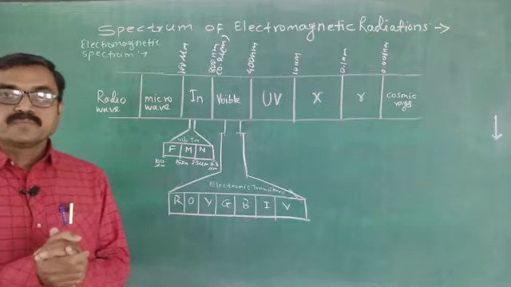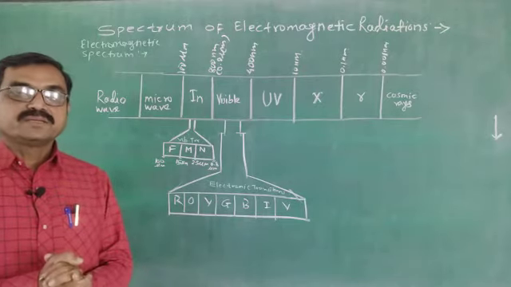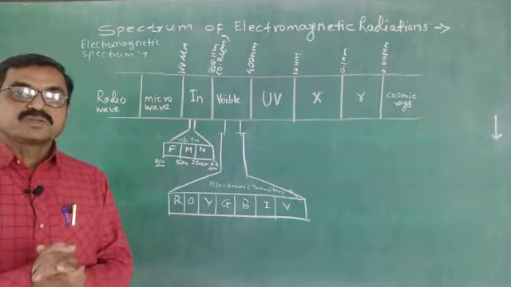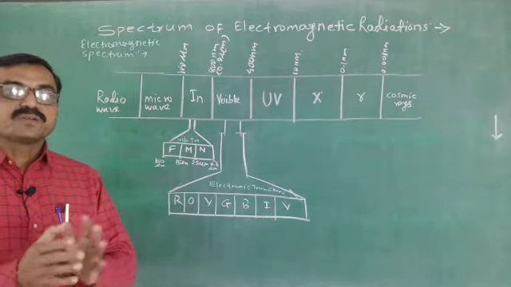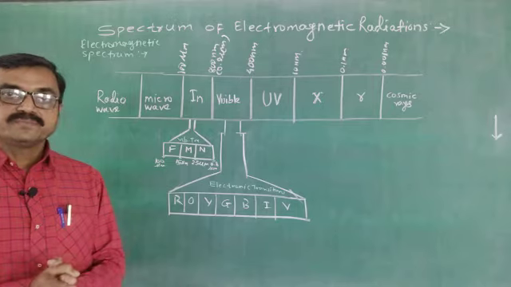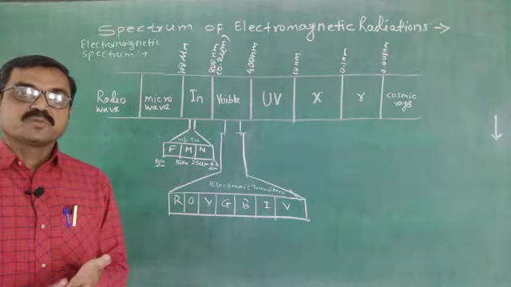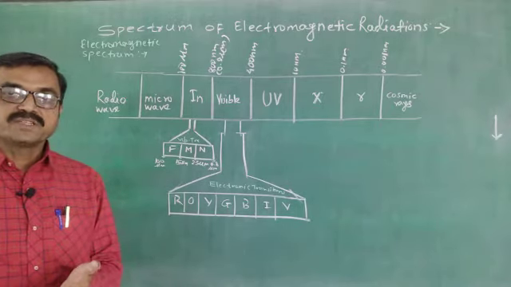Friends, we come to know that in spectroscopy various types of spectroscopy are there, like NMR spectroscopy, IR spectroscopy, infrared spectroscopy, visible spectroscopy and so on.